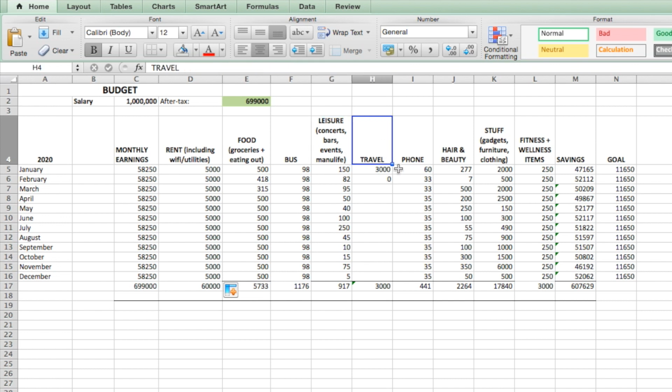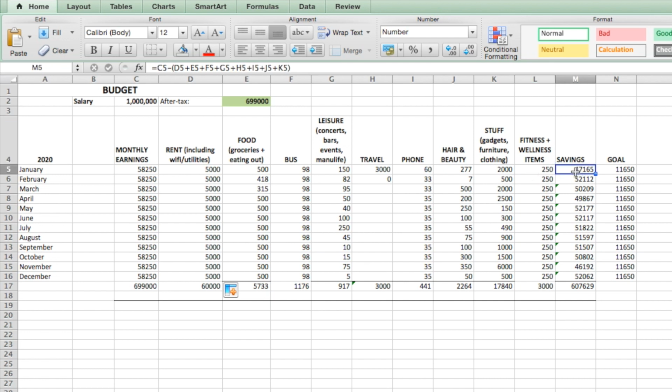And then I have a travel category. Again, not doing much of that right now. My phone bill, hair and beauty section, stuff section. I put in gadgets, furniture, and clothing. Fitness and wellness items. My work actually reimburses for some fitness and wellness stuff, so I put that category in.